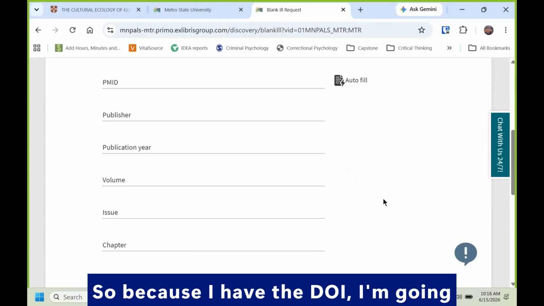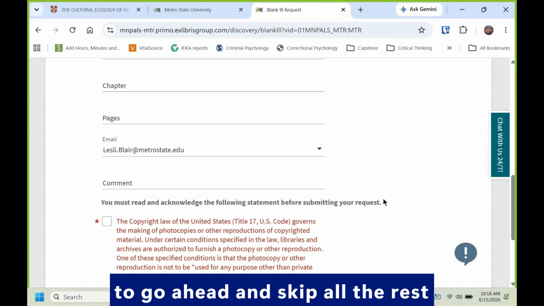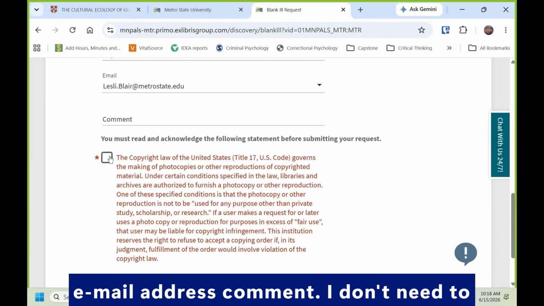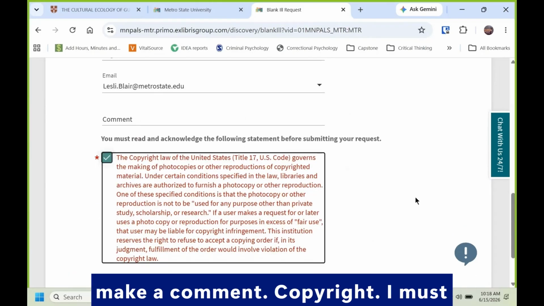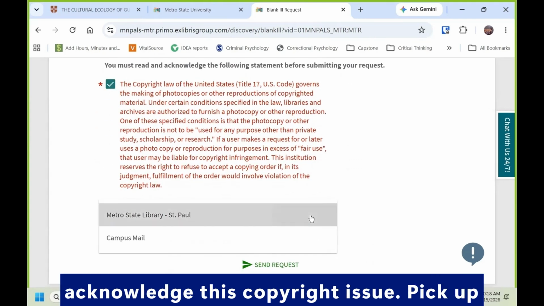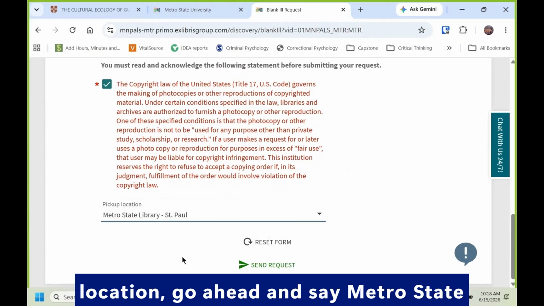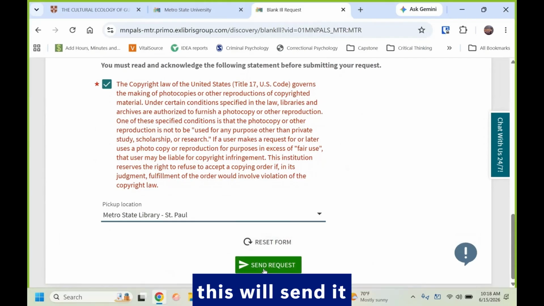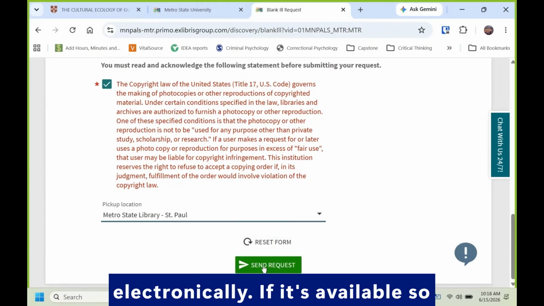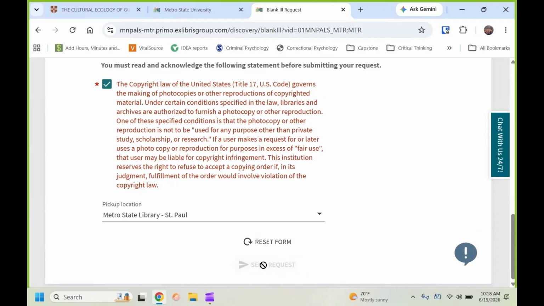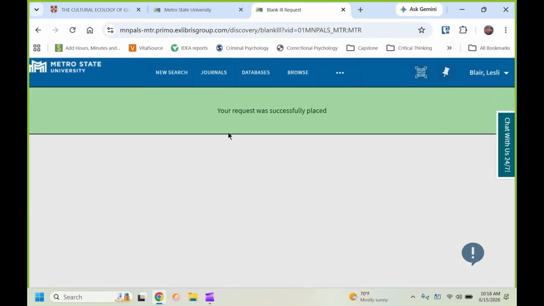So because I have the DOI, I'm going to go ahead and skip all the rest of this. And scrolling down, here's my email address. Comment, I don't need to make a comment. Copyright, I must acknowledge this. I'm going to acknowledge this copyright issue. Pickup location. Go ahead and say Metro State Library, St. Paul. Hopefully this will send it electronically if it's available. So I'm going to click send request. Okay, my request was successfully placed.